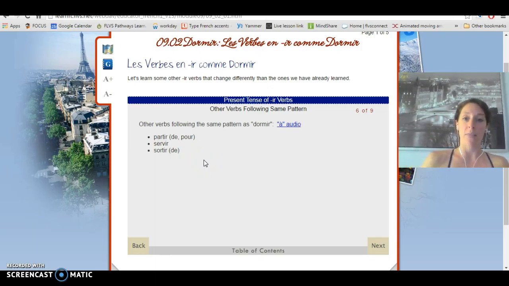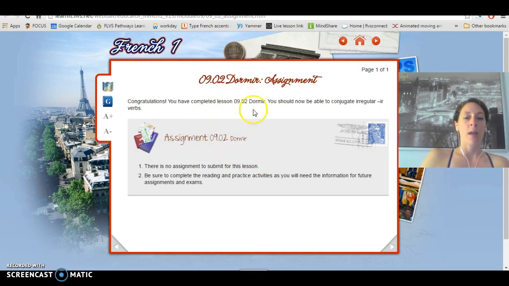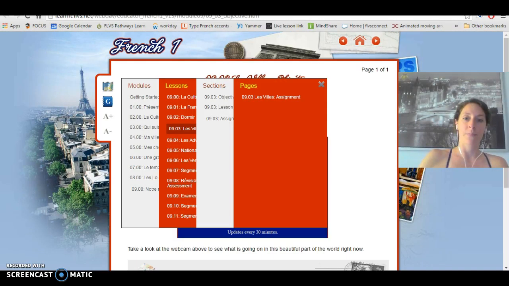The reason why they're all grouped together is because they're conjugated in the same way. And there's a little trick that if you read through the lesson carefully enough, you'll see, where it says that in order to conjugate them, these all have the same endings, but there's a little trick to knowing what you're supposed to take out when it's singular and what you're supposed to take out when it's plural. So you'll see as you go through the lesson. For this lesson, there is no assignment, but you will have to know how to conjugate those verbs for the exam.